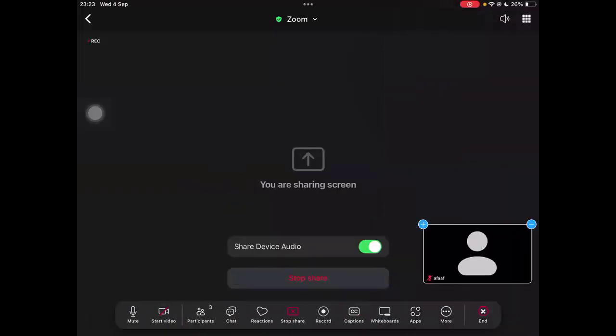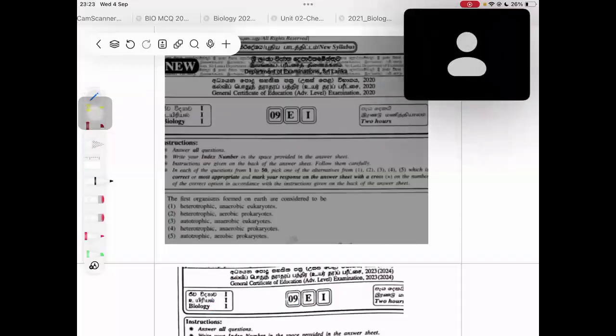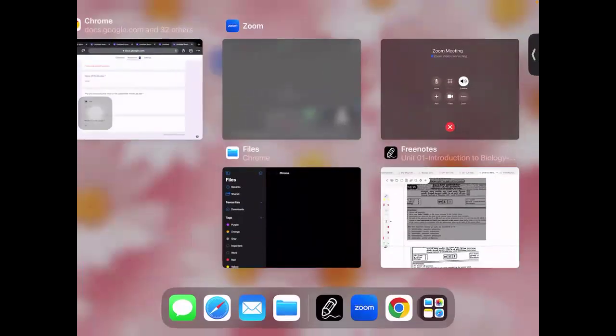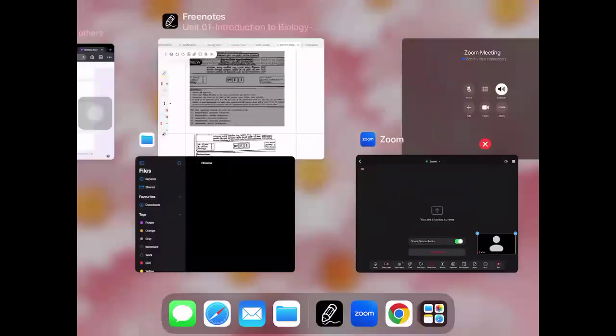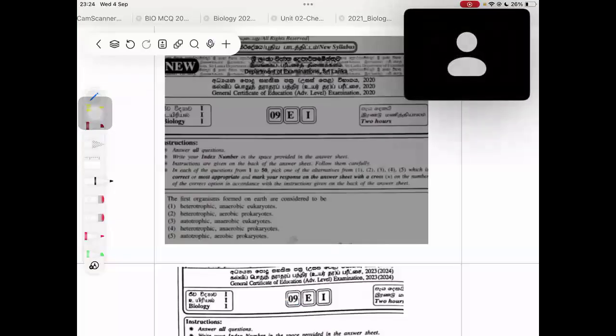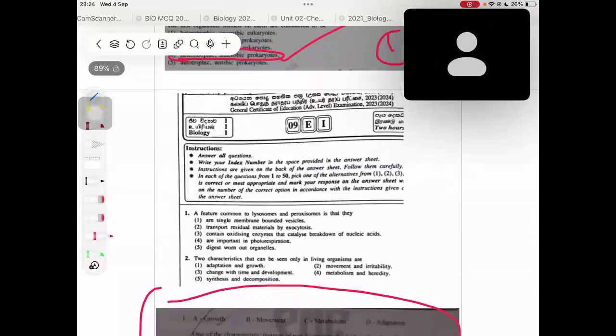Okay, answer 4. What about the other student? Yes, 4. Right, 4th, heterotrophic anaerobic prokaryotes. Very good, both the students. They found the answer, right? So that is 1 mark from that MCQ. Now let's go to the other one.